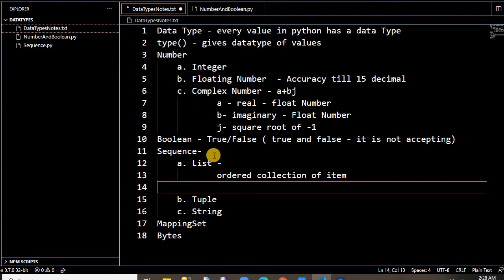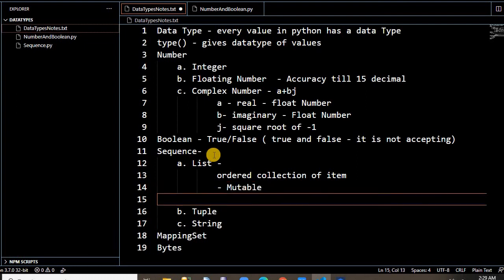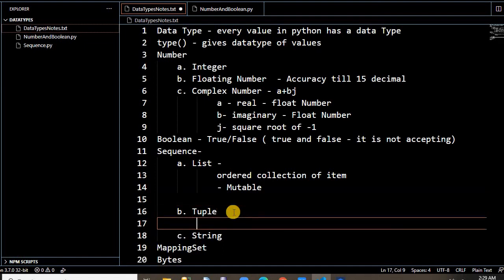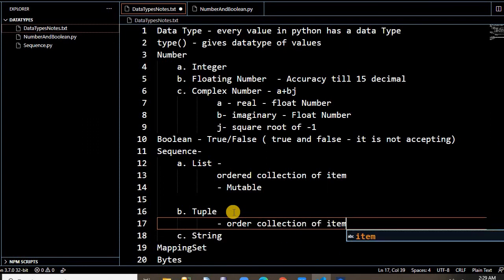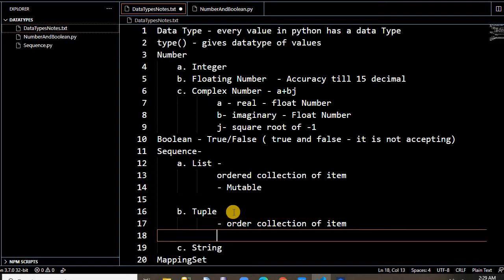The second property of the list is that it's mutable. Mutable means the value of an item can be changed after declaration. List is based upon the index, and the index starts with 0. Now let's look at tuple. Tuple and list are mostly the same. The only difference between them is that list is mutable but tuple is immutable.